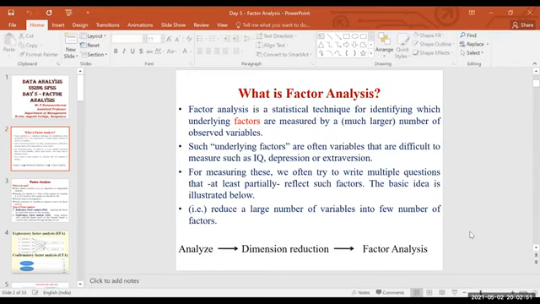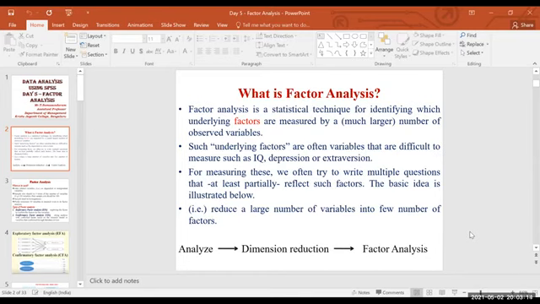So when you have 50 to 60 variables, or 70 variables or more, sir, I want to know whether there are any similar variables that can be put under one name, one factor, which will be the common name for all those similar variables.